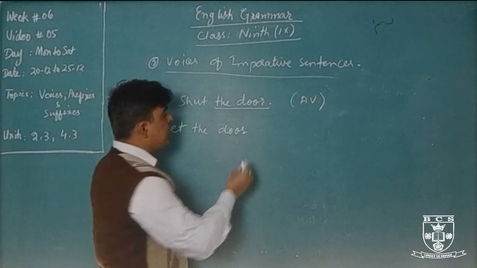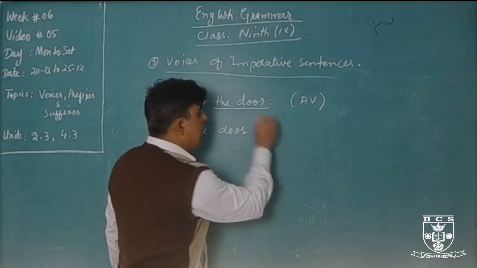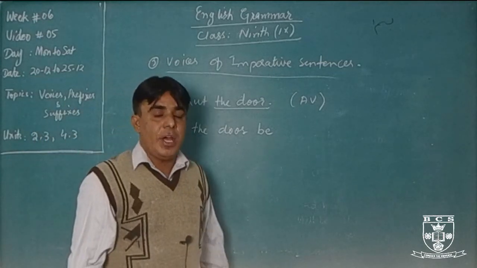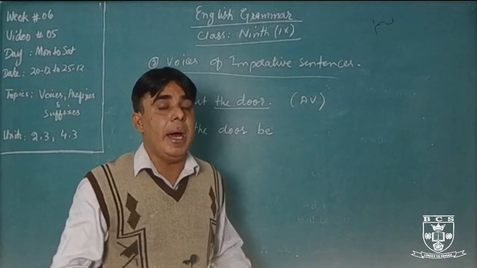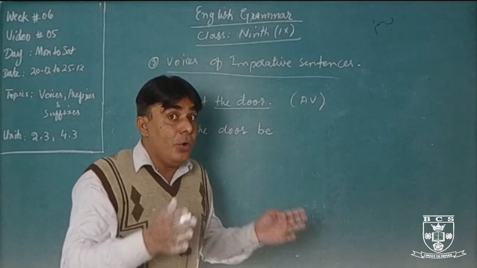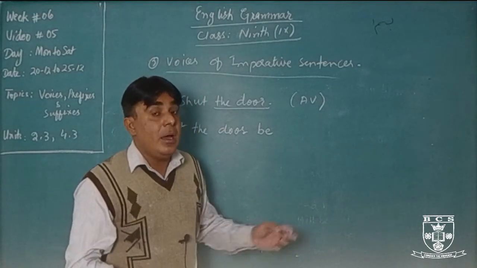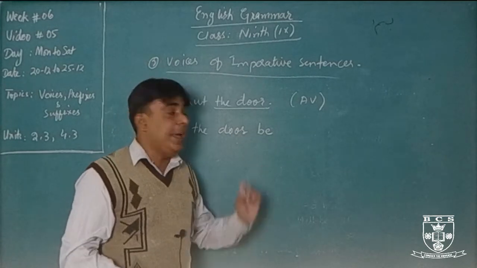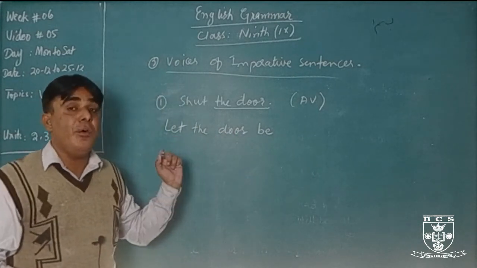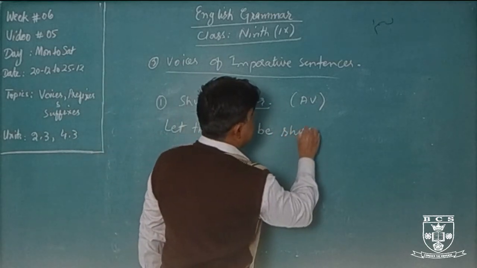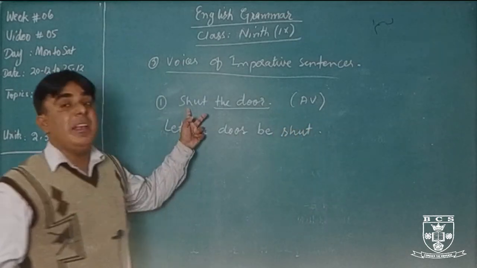After the object, before the main verb, we will use here be. Okay, we will add here be, not by, but be, but before the main verb. In tenses, we always add by after the main verb, but here we will use be before the main verb. Let the door be shut. Main verb will be in third form.